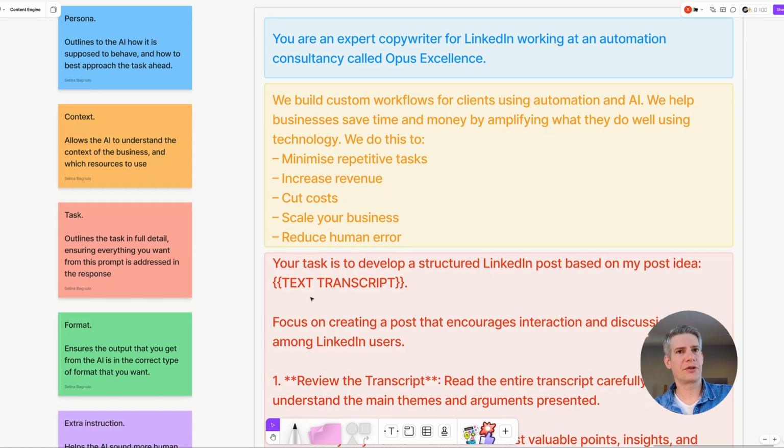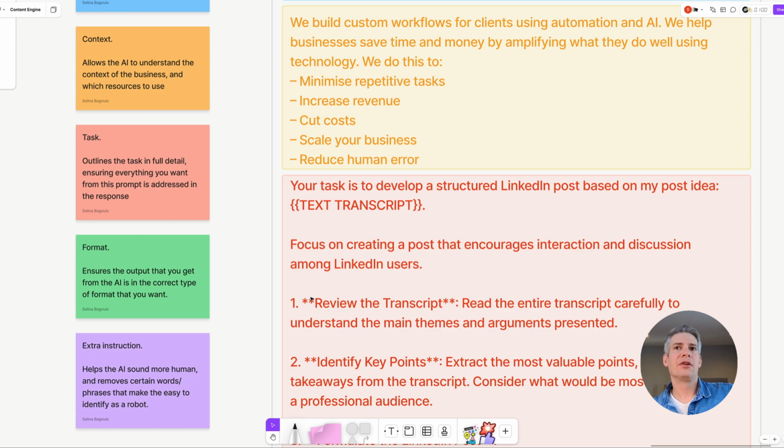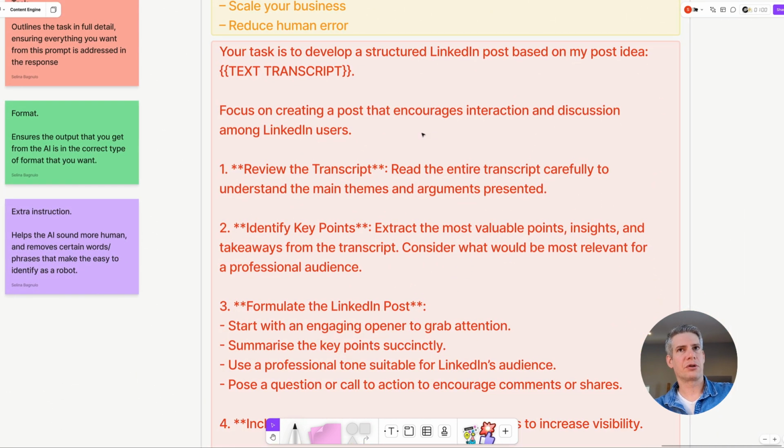Then we move on to the task. We're asking the GPT to develop a structured LinkedIn post based on my post idea. And because this is a part of a workflow, it is taking that exact transcript. Way too long to paste in here, but that is where you inject that. And now you give further instructions. Focus on creating a post that encourages interaction and discussion.